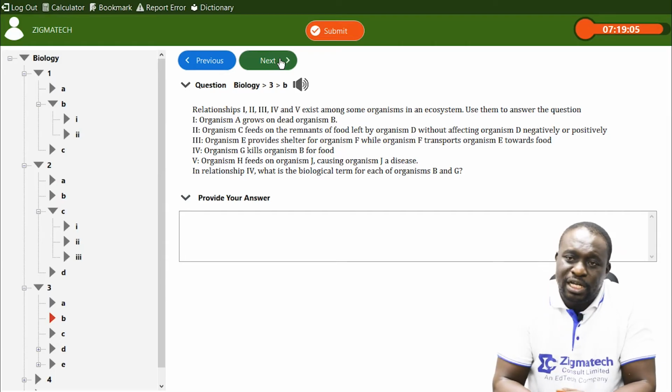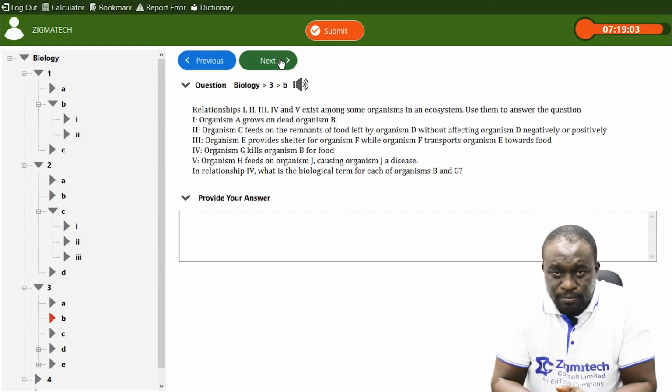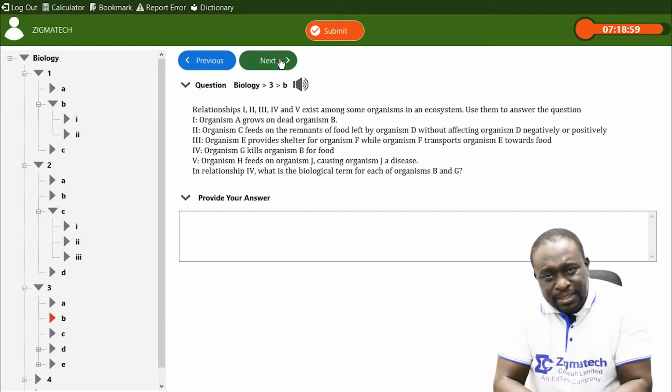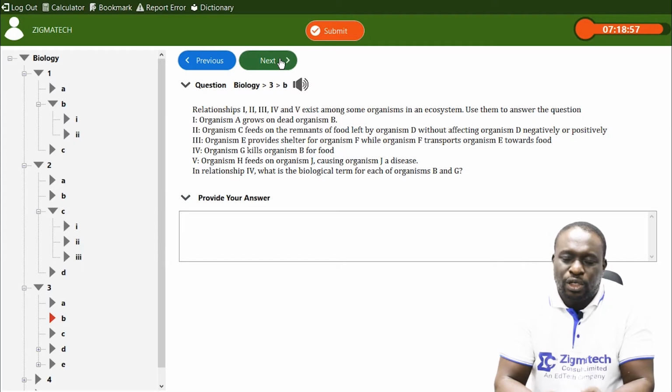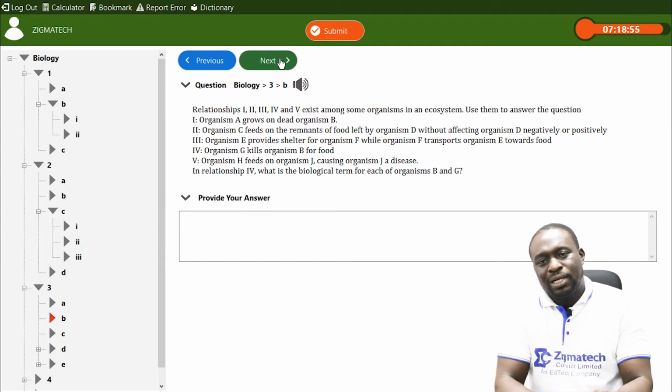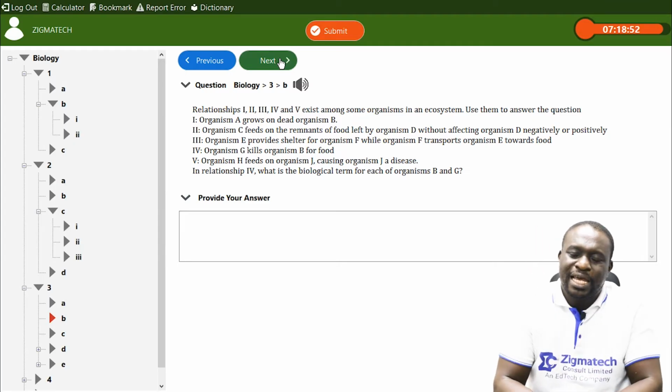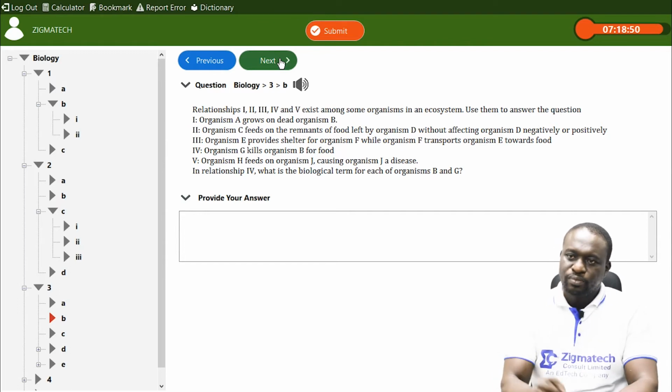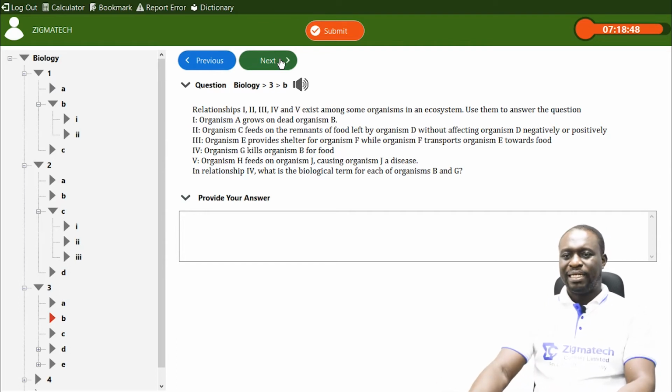That relationship is called predation. The organism that kills another organism is called a predator, while the one that is killed is called a prey. So B is a prey, and G is a predator.